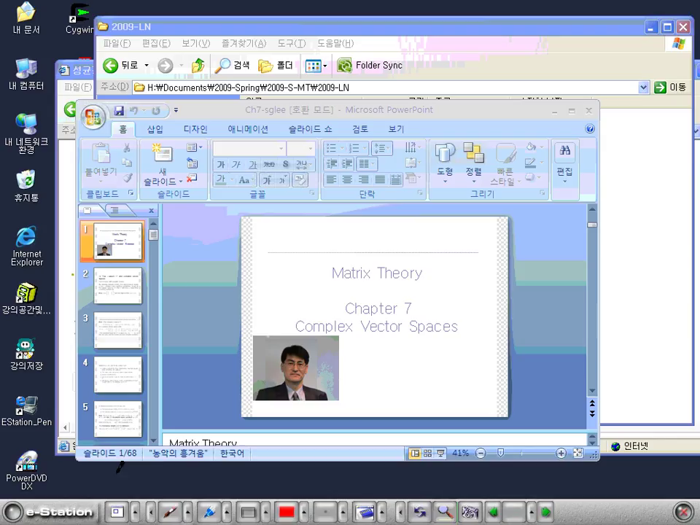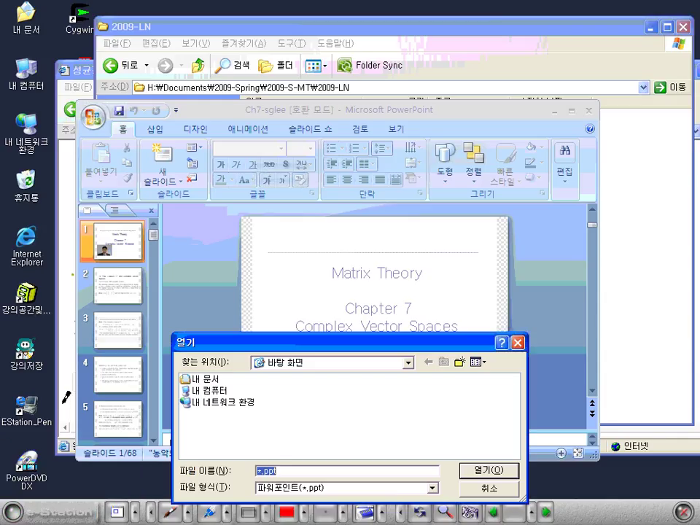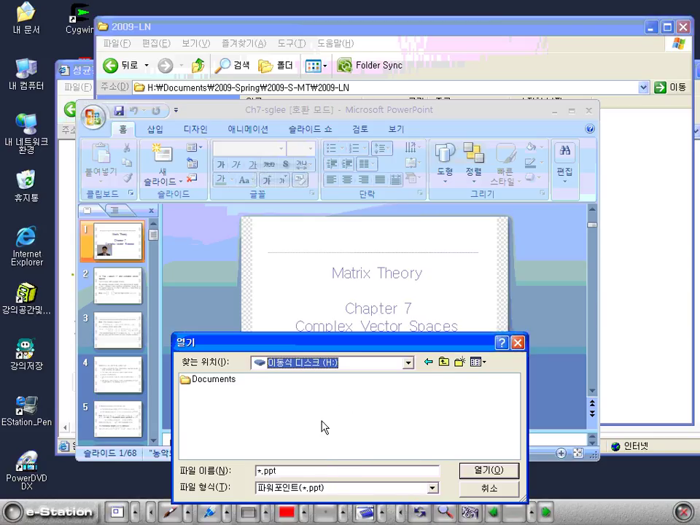Today we will start with chapter 7, part 2. We will start from section 7.3, in complex vector spaces.